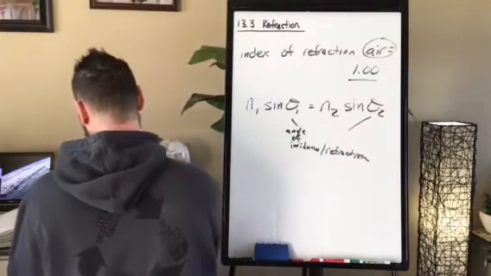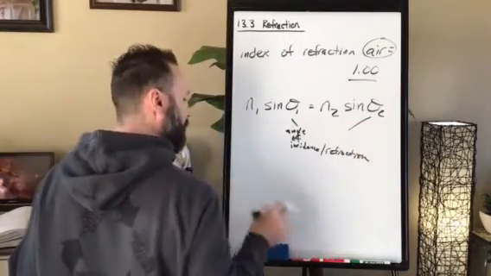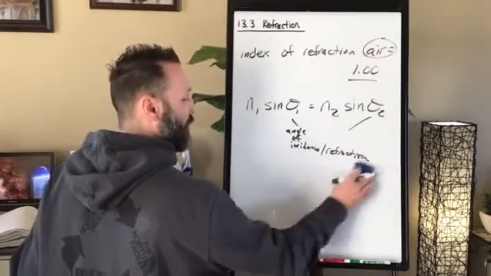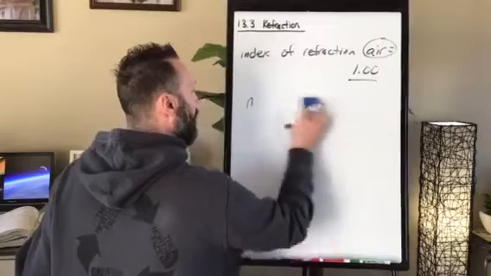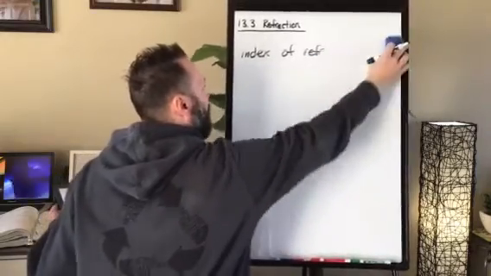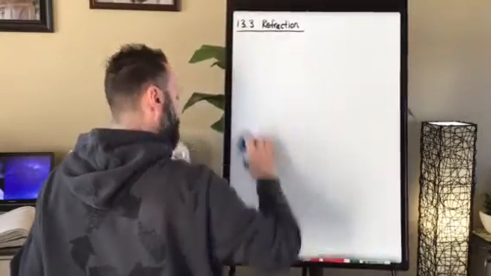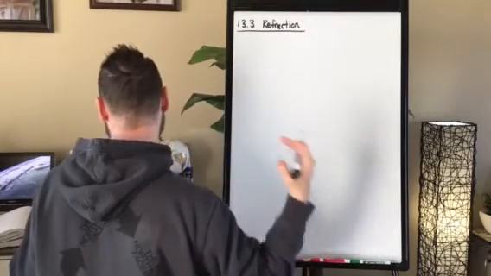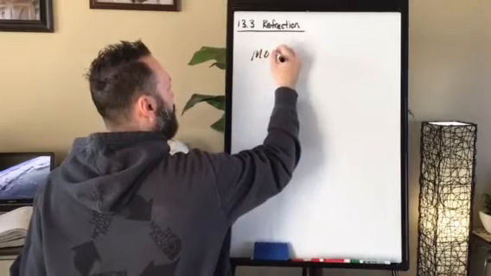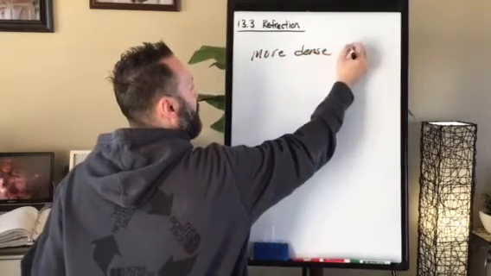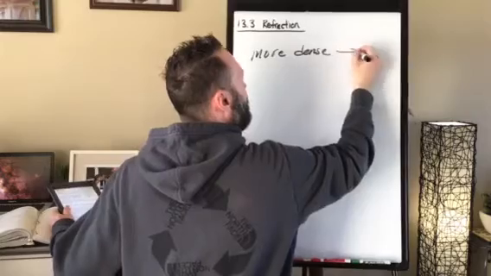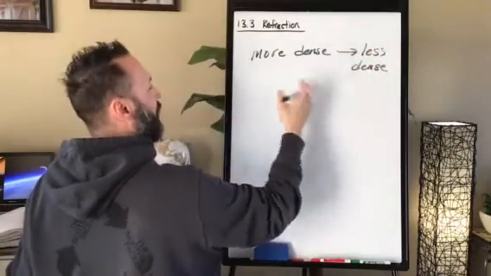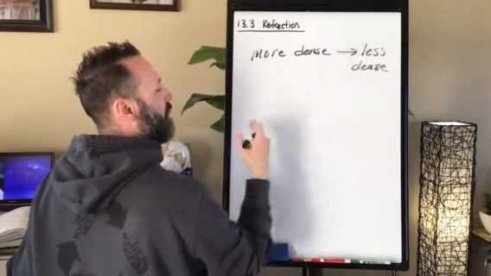All right. And then we do have one special case. We're not going to deal with this too much, but I do just want to cover it very quickly. We have a special case when light passes from a more dense medium to a less dense medium. From more dense to less dense, the light is going to be bent away from the normal.